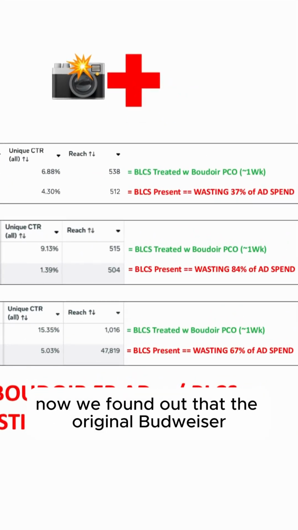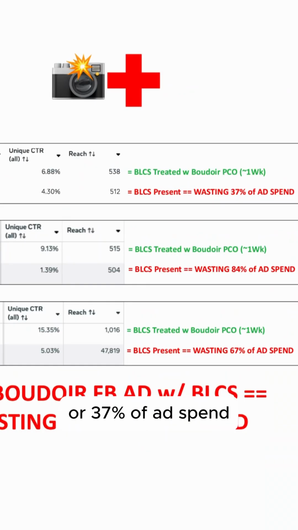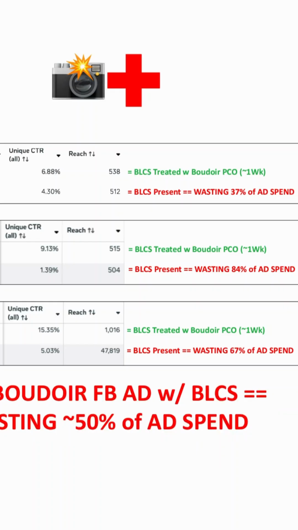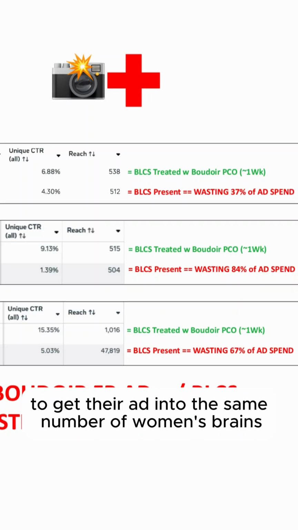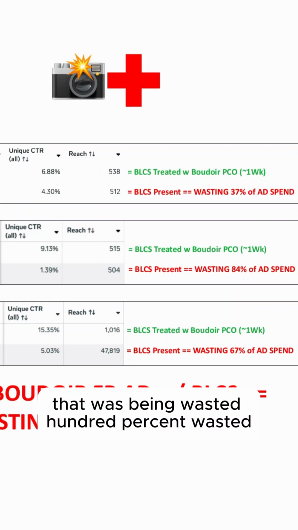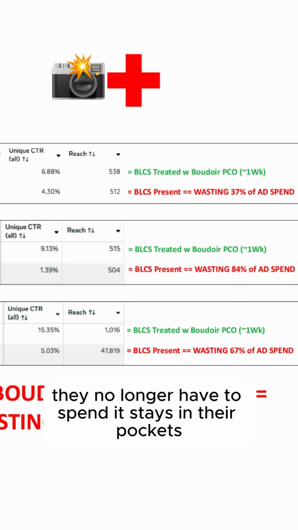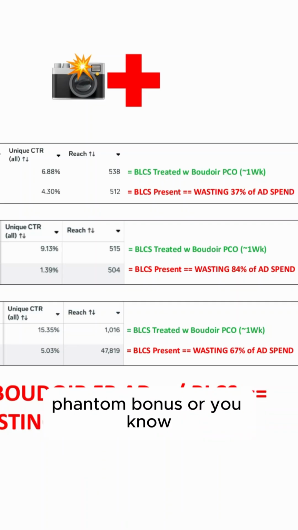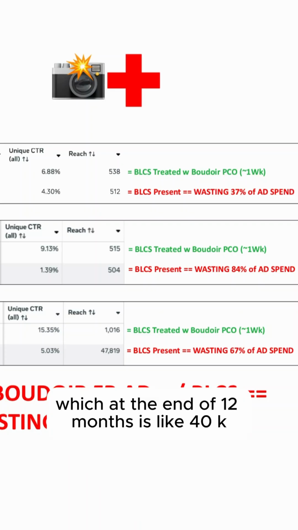Now we found out that the original Boudoir Facebook ad was wasting 37% of ad spend. So if they're spending 10 grand a month on the original Boudoir Facebook ad, now they only need to spend 6,300 bucks a month on the Boudoir Pico treated ad to get their ad into the same number of women's brains. So that 3,700 bucks a month that was being wasted, 100% wasted, they no longer have to spend, it stays in their pocket. It's kind of like a 3,700 buck a month phantom bonus, and they don't have to do anything. Which at the end of 12 months is like 40K.